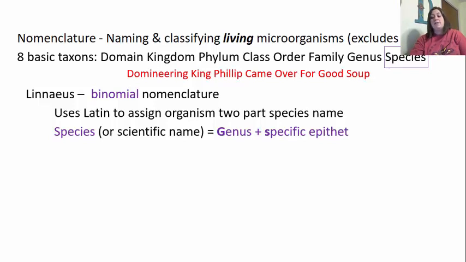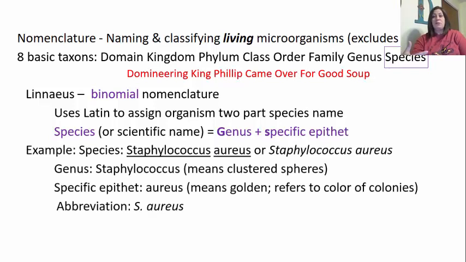All right. Also, when you are handwriting it, you would, of course, underline the name of the scientific name. If you were typing it, you would italicize. So here's an example. This is Staphylococcus aureus. Okay, so when we look here, you can see that the Staphylococcus is capitalized because it is the genus.